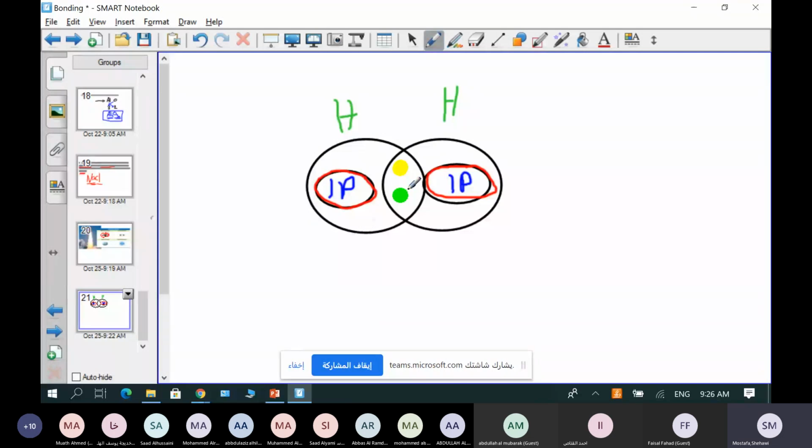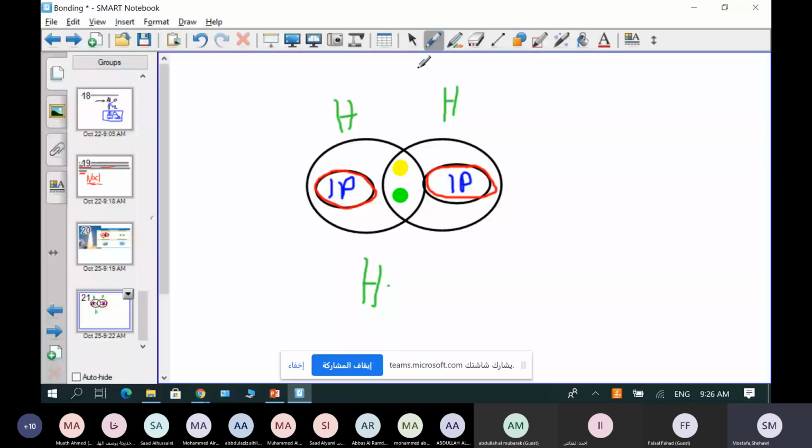They will spend half of their lifetime around the first nucleus and the other half around the other nucleus. So the attraction between the negative electrons and the positive nuclei will form the covalent bond. We call it a single covalent bond because each hydrogen atom shared one electron.